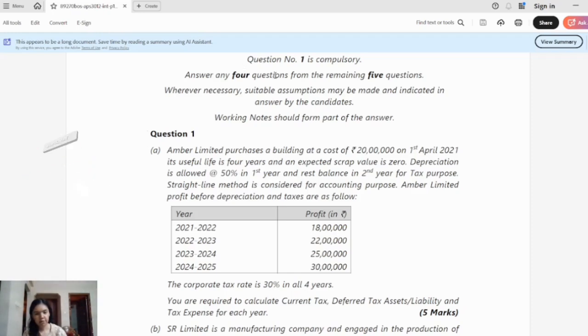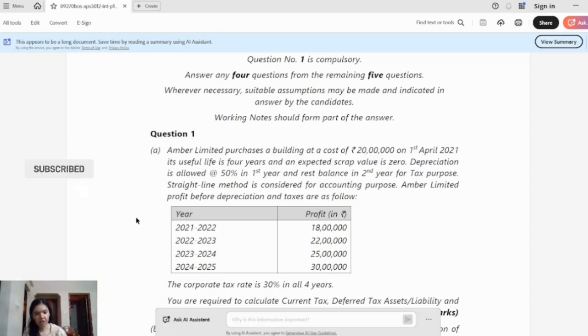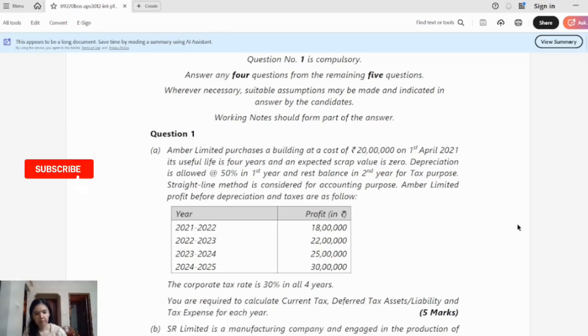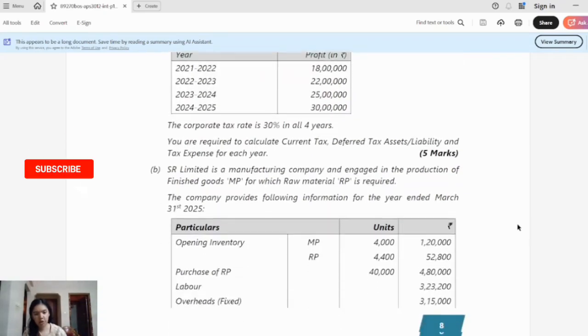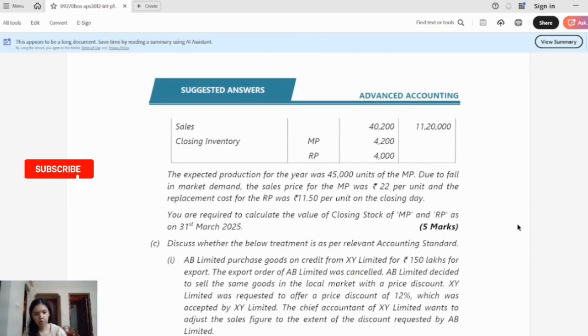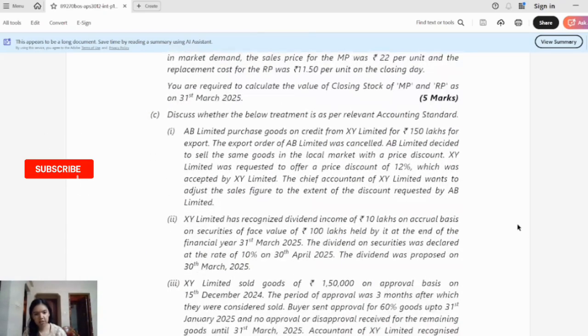So now in the descriptive part, in the question number 1, this is based on accounting standard. And in this you are required to calculate the current tax, deferred tax asset / liability and tax expense for each year. So this suggested answer you will find in the BOS knowledge portal. So let's see how they have presented the answer for this.